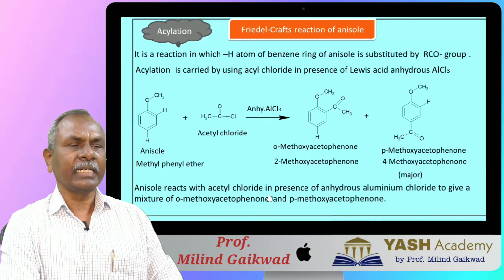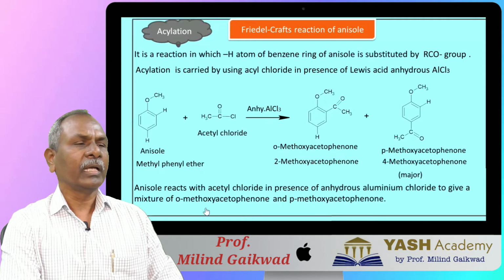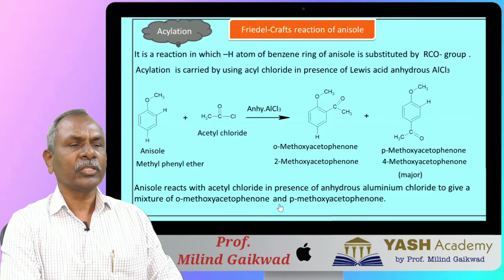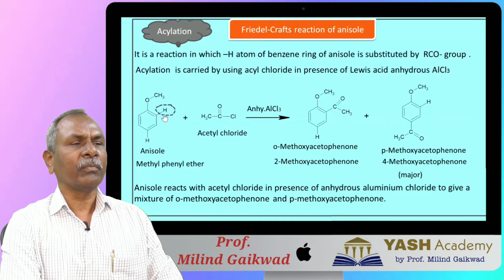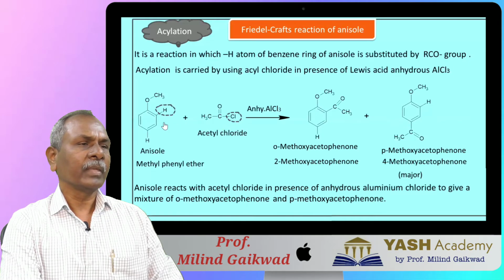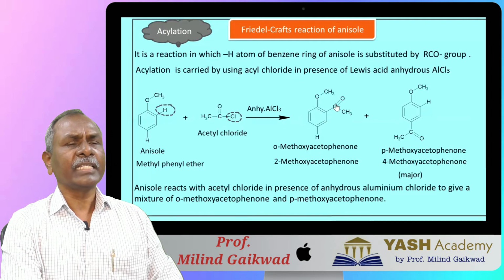Now we'll see the description of the reaction. Anisole reacts with acetyl chloride in presence of anhydrous aluminum chloride to give a mixture of orthomethoxyacetophenone and para-methoxyacetophenone. In this reaction, orthohydrogen atom of benzene ring of anisole combines with Cl of acetyl chloride to give HCl as a byproduct, and this orthohydrogen is substituted by COCH3, that is acetyl group, so as to give orthomethoxyacetophenone.